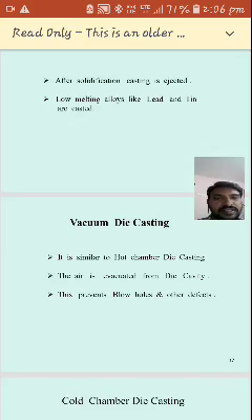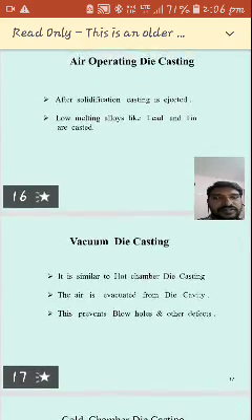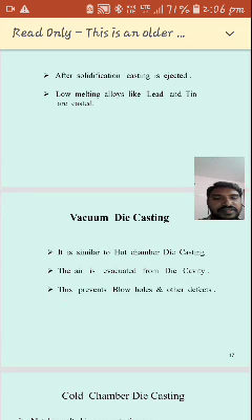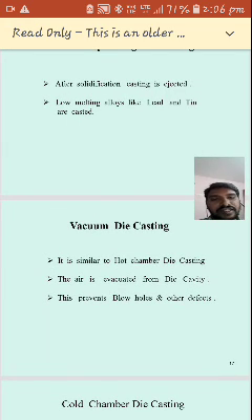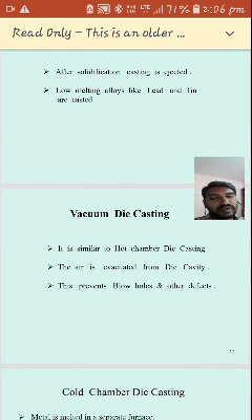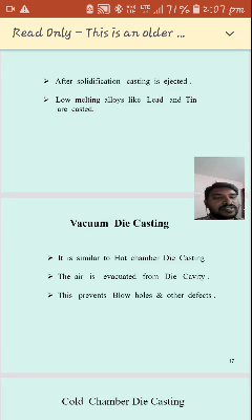And next one is vacuum die casting. It is similar to the hot chamber die casting. The air is evacuated from the die cavity. This prevents blowholes and other defects. The only difference from hot chamber die casting is that the air is evacuated from the die cavity, so blowholes and other defects will be minimized by using this vacuum method.